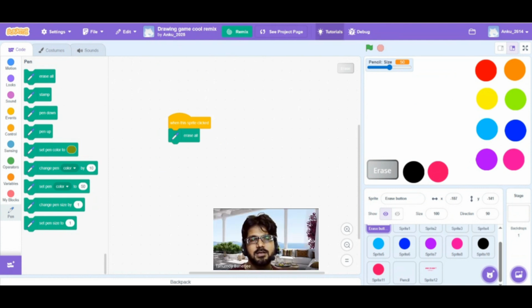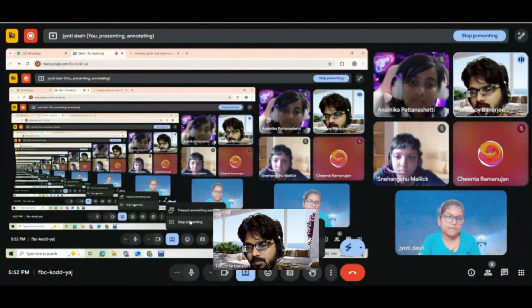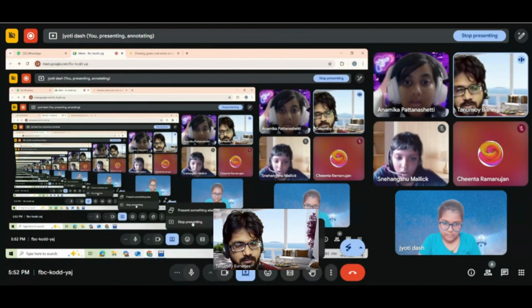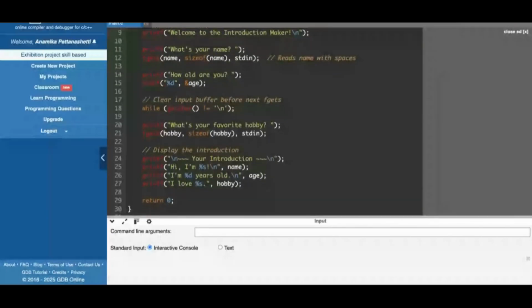Okay, very nice. Can we have another project? I have a Scratch project. It's like an introduction maker. Okay, what does it do? Basically, it will ask for your name, your age, and your hobby. When it asks all that, it will give the introduction.